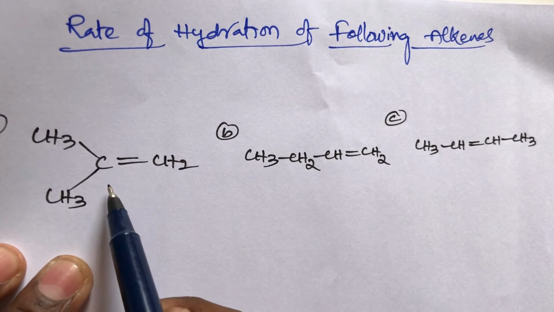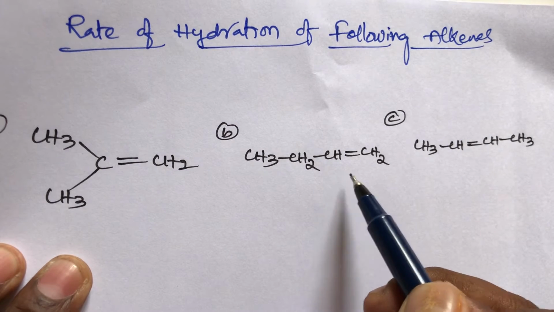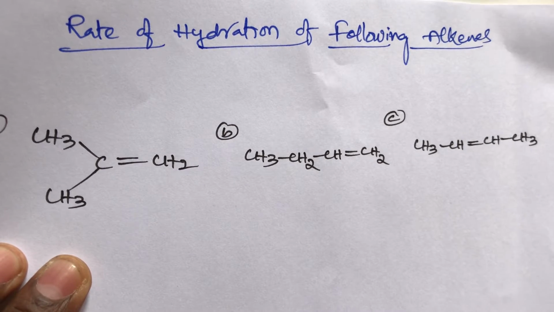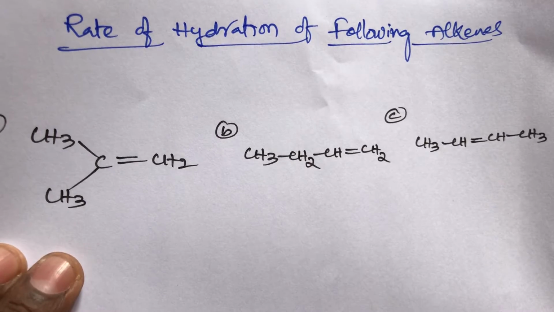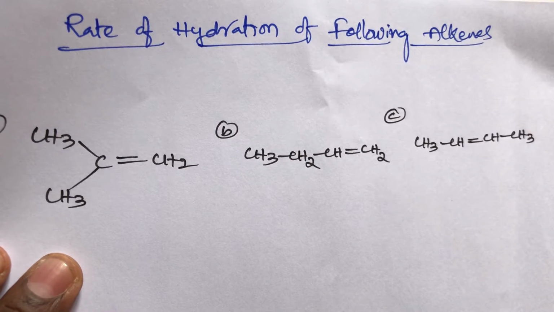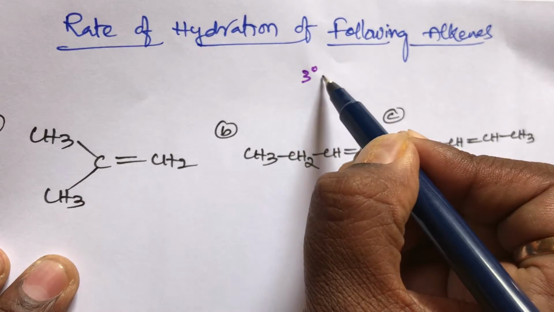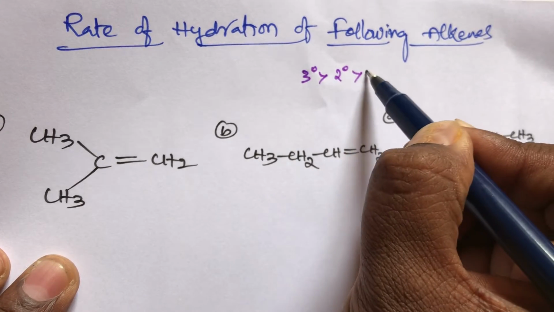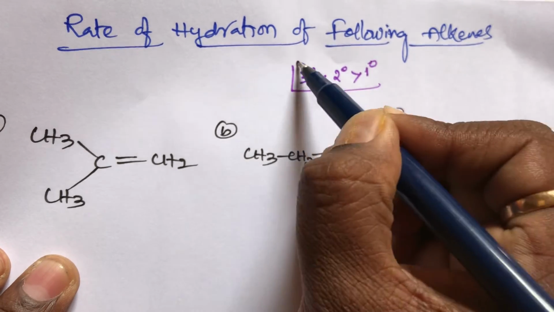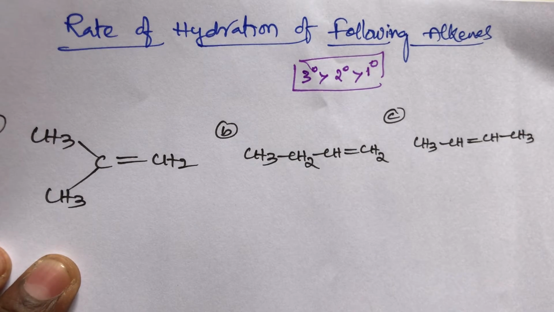The three compounds are isobutene, 1-butene, and 2-butene. What is the rate of hydration order? Generally, we know, student, that the rate of hydration is directly proportional to the stability of the carbocation. We know the stability order: tertiary carbocation is more stable than secondary carbocation, and secondary carbocation is more stable than primary carbocation. So the rate of hydration is directly proportional to the stability of the carbocation.